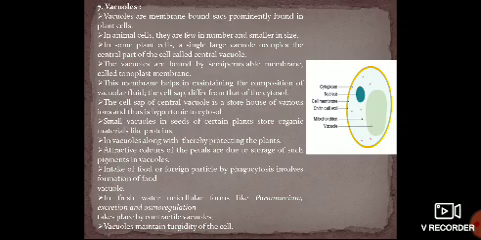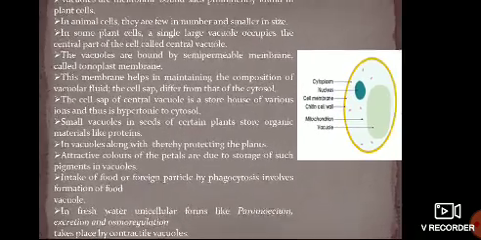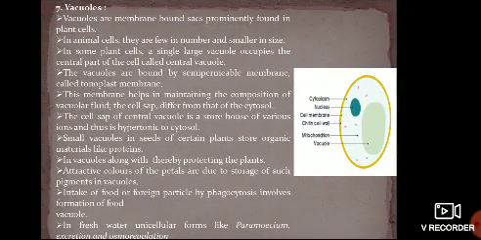Next come vacuoles. Here you can see the diagram of a vacuole. Vacuoles are membrane bound sacs prominently found in the plant cell, bigger in size and most of the time one in number. In animal cells, they are few in number and smaller in size.